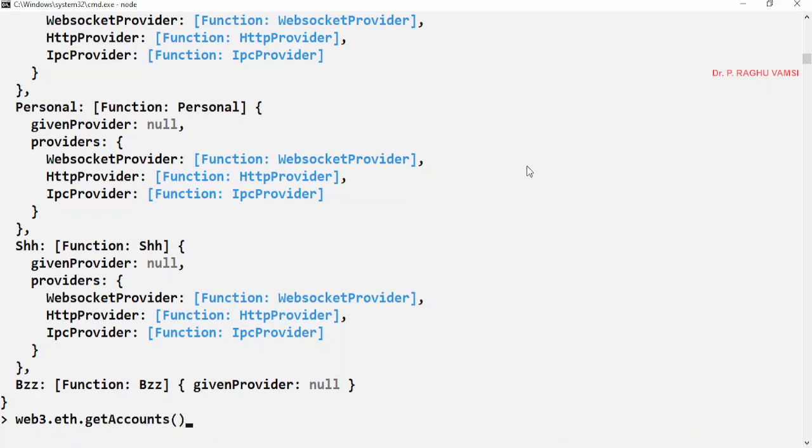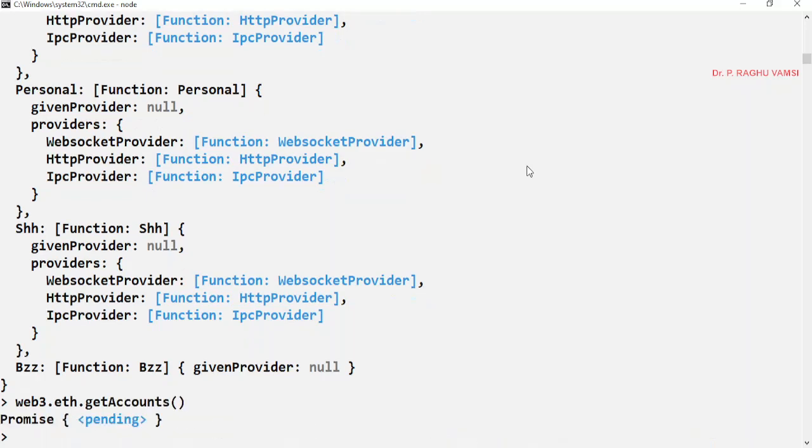Web3.eth.getAccounts, if I say, it is giving you a promise of pending. Promise is a technique in JavaScript. It will give you two things. If the object is created and via the module you got the result, then the promise will give you two things: what if the function failed to execute, and what if the function is successful.